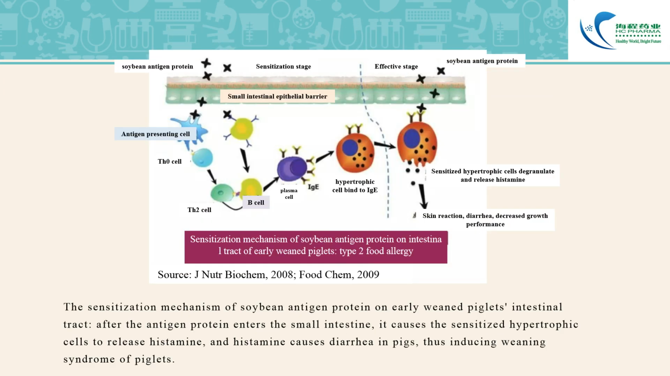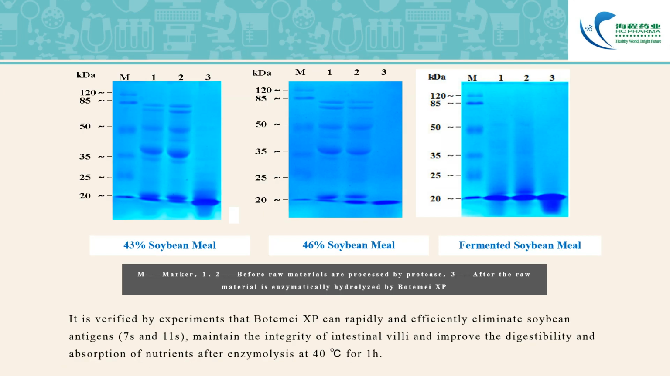The sensitization mechanism of soybean antigen protein on the early weaned piglet intestinal tract: after the antigen protein enters the small intestine, it causes sensitized mast cells to release histamine, and histamine causes diarrhea in pigs, thus inducing weaning syndrome of piglets. It is verified by experiments that Botemei XP can rapidly and efficiently eliminate soybean antigens, maintain the integrity of intestinal villi, and improve the digestibility and absorption of nutrients after enzymolysis at 40 Celsius degrees for 1 hour.